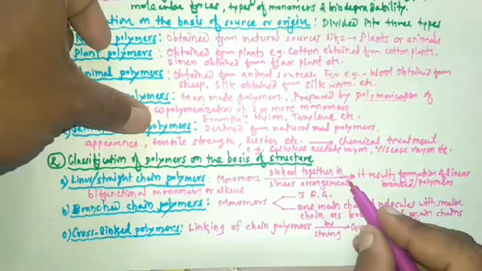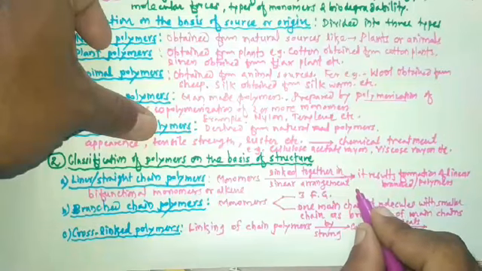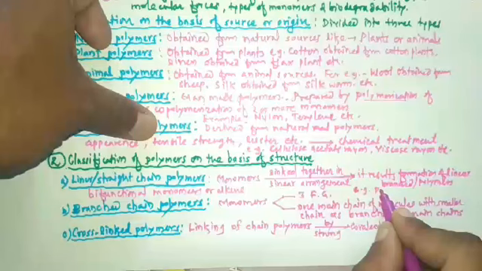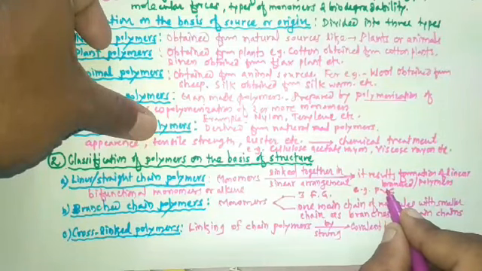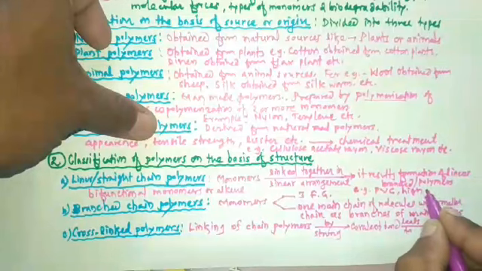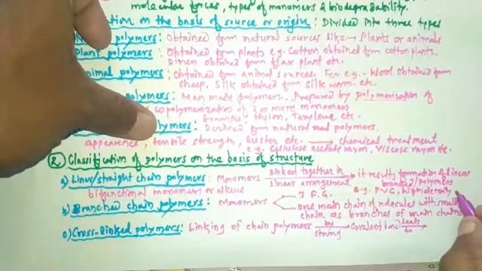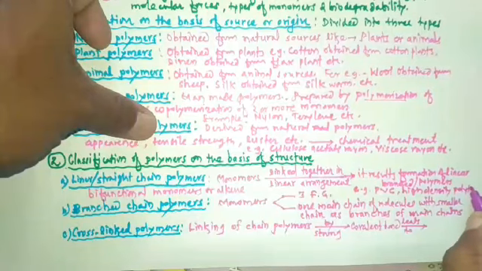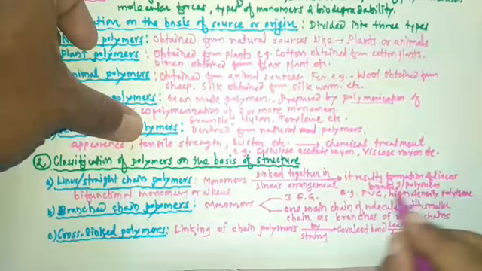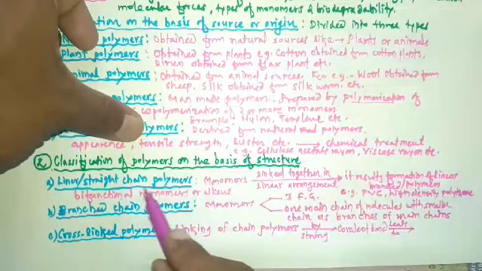So the examples of linear or straight chain polymers are PVC, polyvinyl chloride. Then the second example is high density polythene or polyethylene. These are the examples of linear or straight chain polymers.